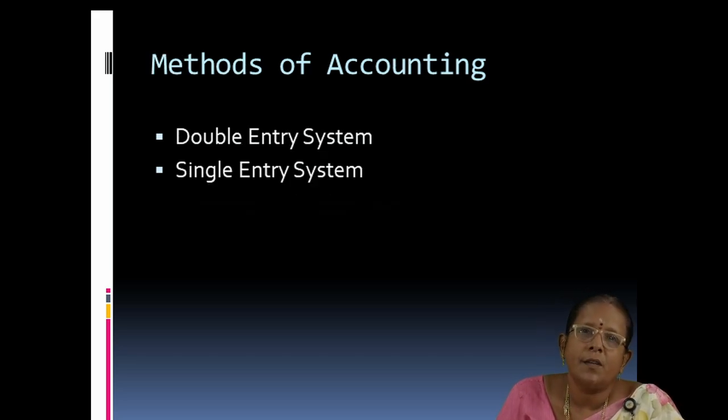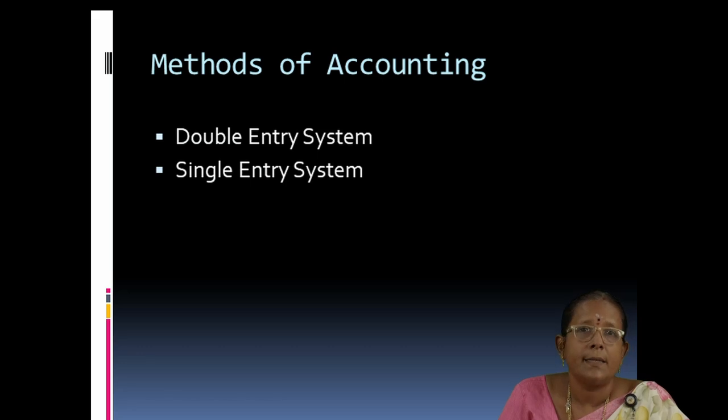There are two methods of accounting. Number one is double entry system and number two is single entry system. While you write a journal, there are two sides, debit side and credit side. For every debit, there must be an equal and corresponding credit. That is called double entry system.